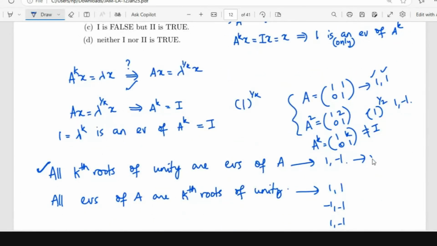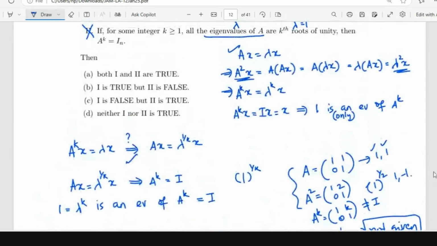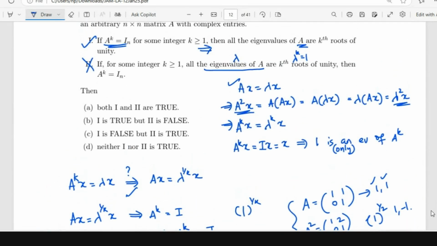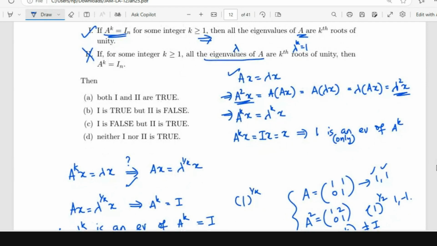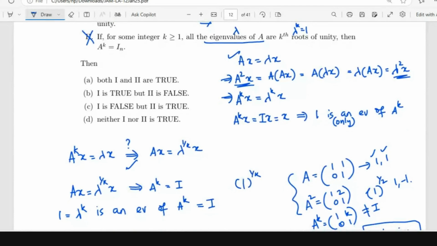So this is not given. Ma'am, but if we just take the... so it is given in the first line here. It is given that A power k x is equal to lambda x. Which statement are you talking about? The second statement, is it? Yeah. In the second statement, we are given that Ax is equal to lambda power 1 by k x. Yes. And we are checking if A power k is I. That is the same as checking A power k times x is equal to x for every x.